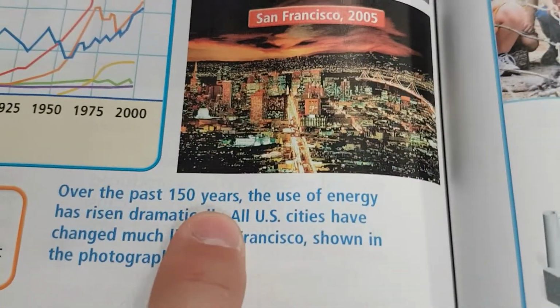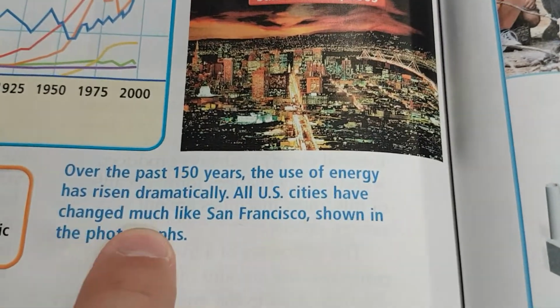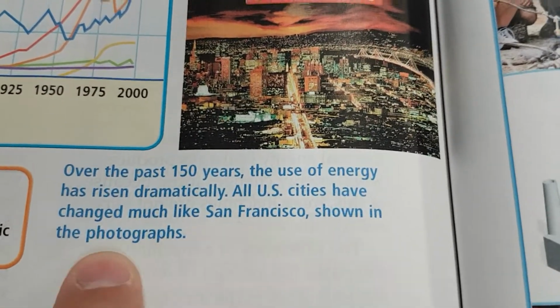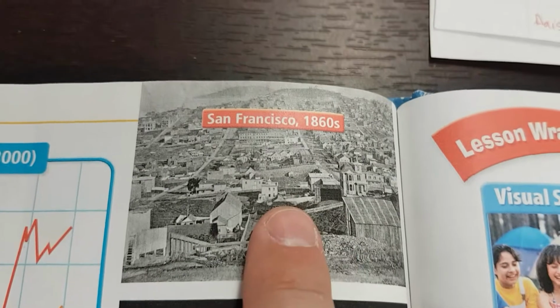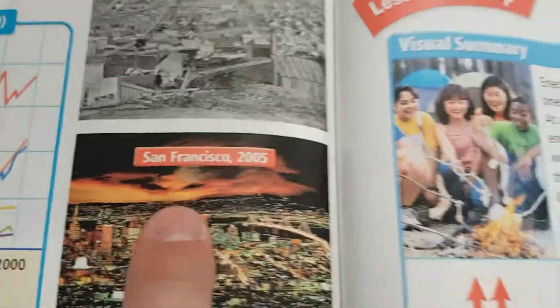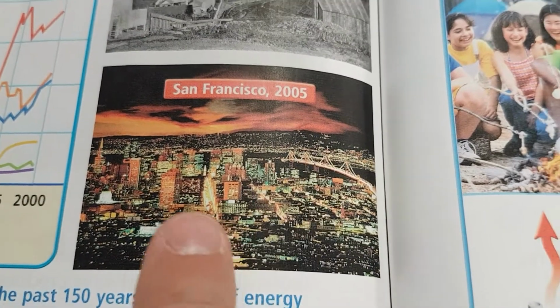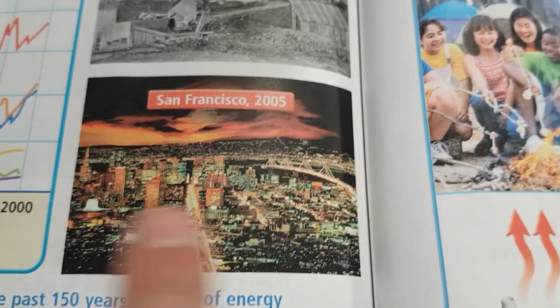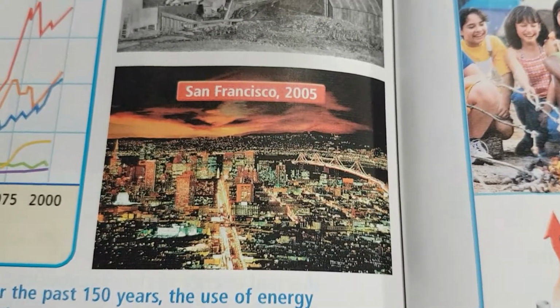Over the past 150 years, the use of energy has risen dramatically. All U.S. cities have changed, much like San Francisco, shown in the photographs. 1860s, that's 150 years ago. Wood shacks, they probably just used candles or burned some wood. Today, look at all those lights. They're lighting up bridges, streets, and buildings. It's the middle of the night and all these people have all these lights on. All that electricity running all night, every year.